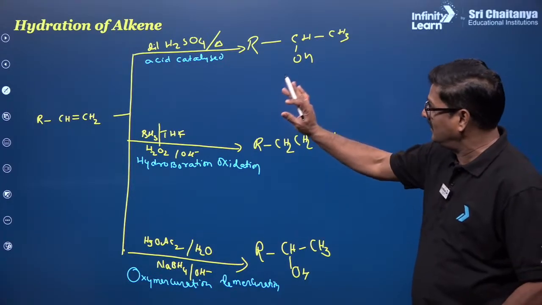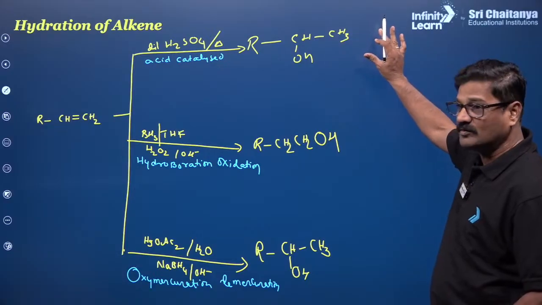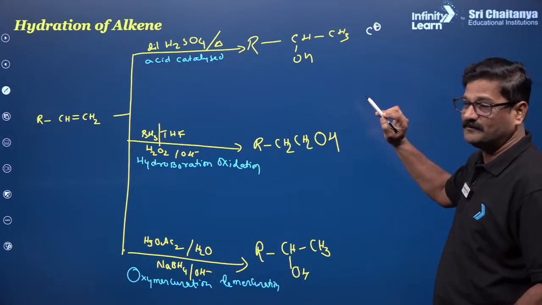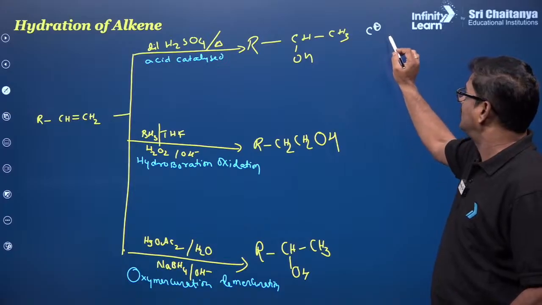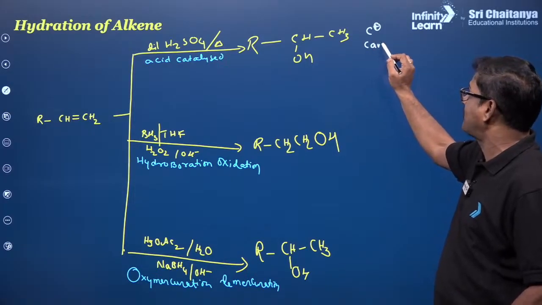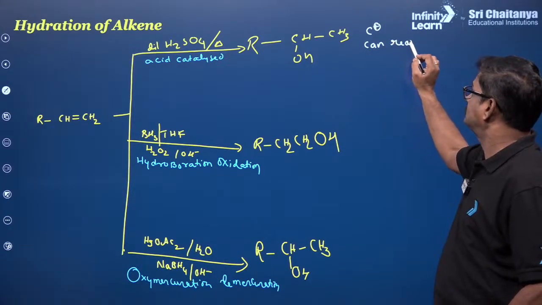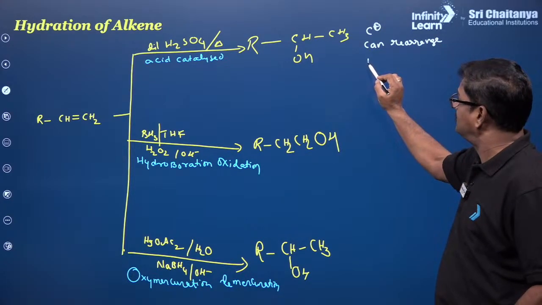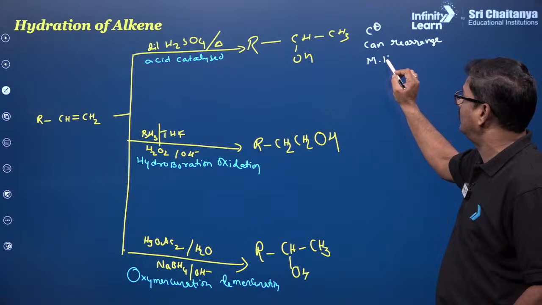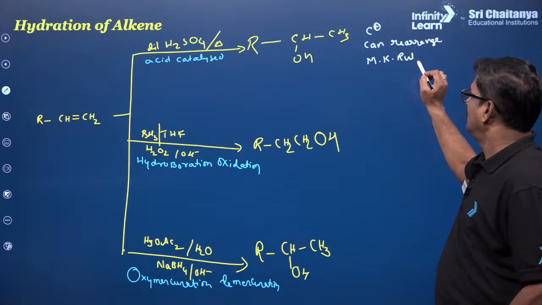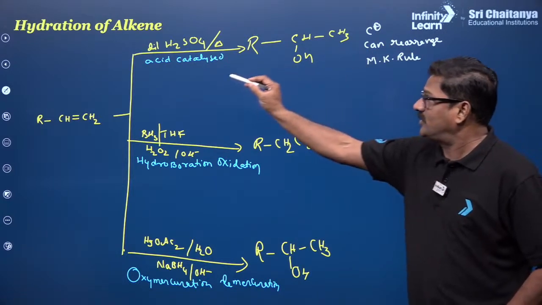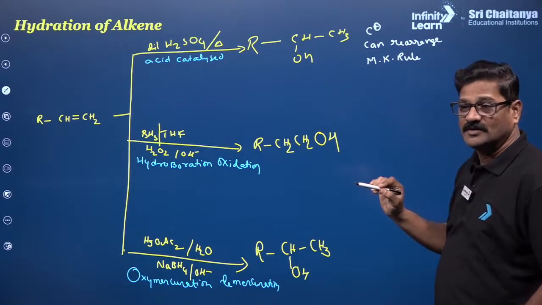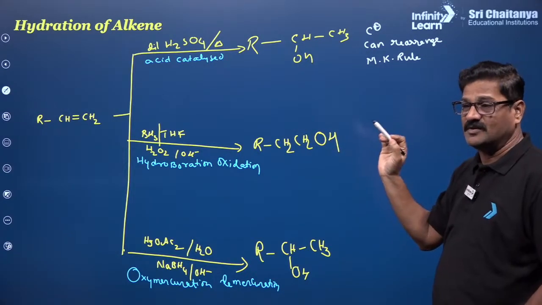Now let me tell you the important noteworthy point. Carbocation is formed as an intermediate, so that it can rearrange, and if rearrangement is not there, the product follows Markovnikov rule. So these are the three noteworthy points. Alkene gives rise to alcohol according to Markovnikov rule. If there is a chance, rearrangement can be possible.